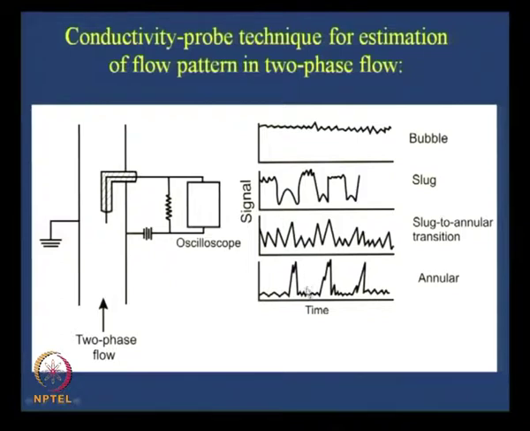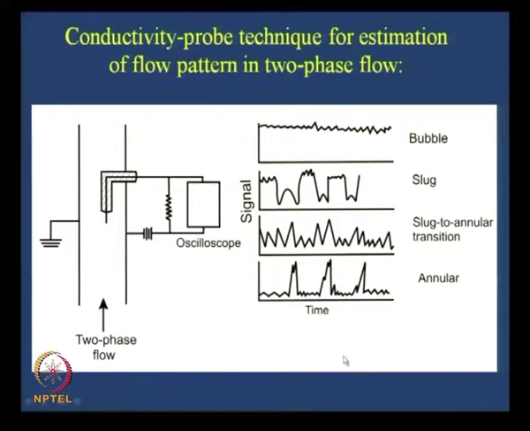So if you observe, you will find that bubbly flow is more or less just the mirror image of the annular flow pattern. This is for dispersed bubbly flow, but for actual bubbly flow you will just get the mirror image of annular flow. The slug flow pattern is almost as if it is alternating between the bubbly flow pattern and the annular flow pattern. Sometimes it resembles bubbly flow, sometimes annular flow, again bubbly, again annular, in that way it goes on, and churn flow is a totally erratic situation.